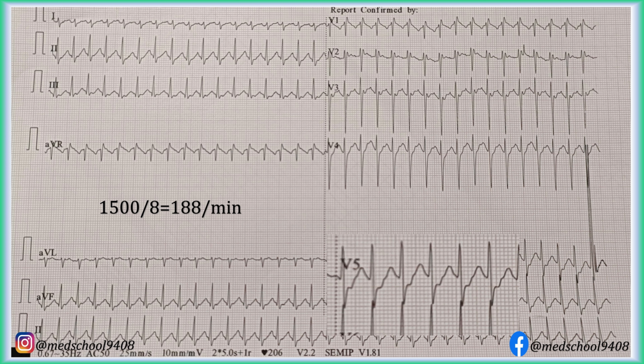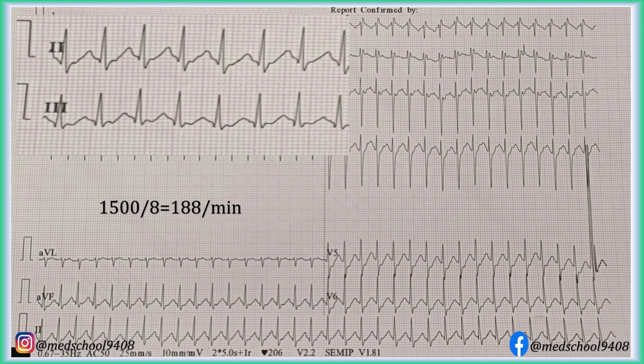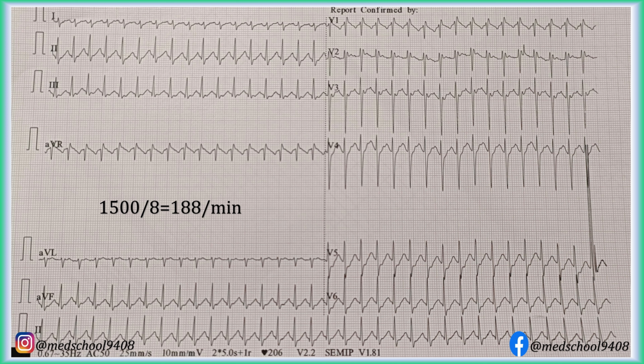Inverted P wave can be seen distinctly in lead V5. RP interval is shorter than PR interval. There are inverted P waves just after QRS complexes in lead 2 and 3. Similar waves are also present in lead AVF. This looks like S wave, hence also called as pseudo-S waves.